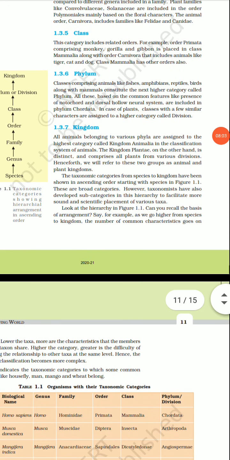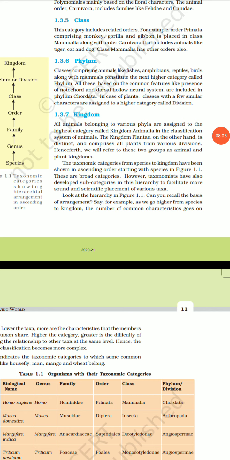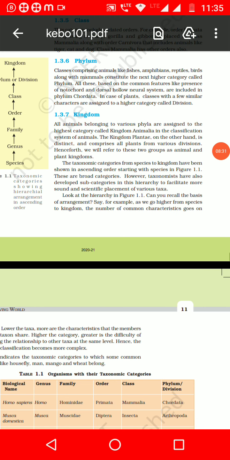Next we have the kingdom. When we talk about the kingdom, phyla are put together to form a kingdom, like kingdom Animalia, kingdom Plantae. As we go higher up, the number of similar characters is reduced. But as we come down from kingdom, phylum, class, order, family, genus, species, the number of similar characteristics will increase. Okay, next.